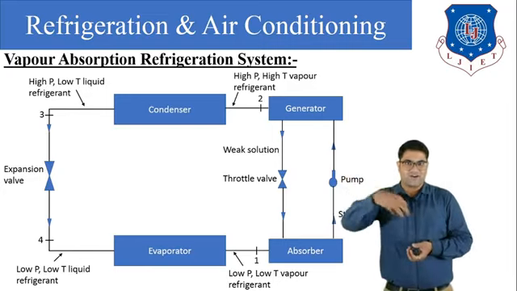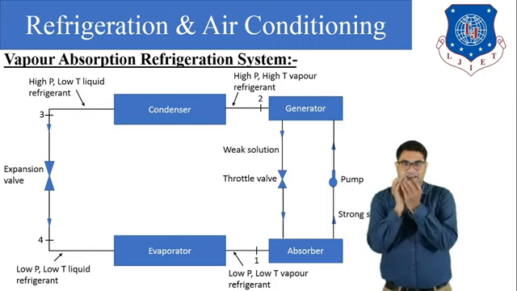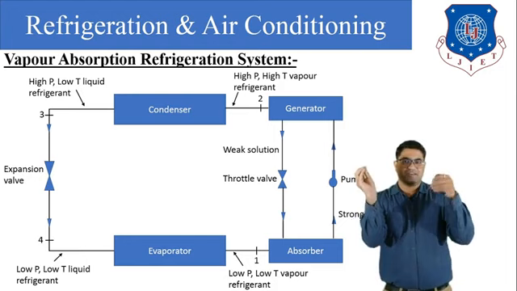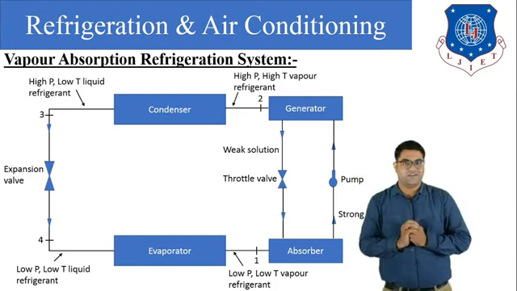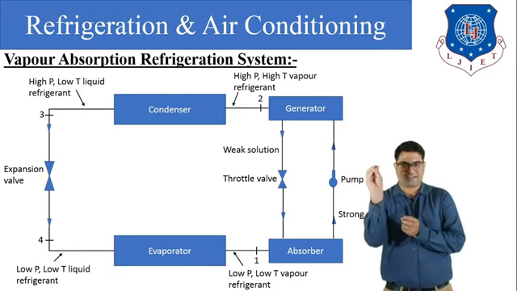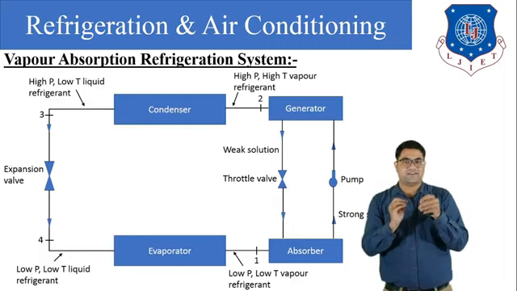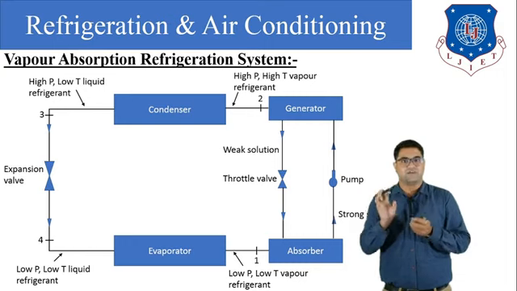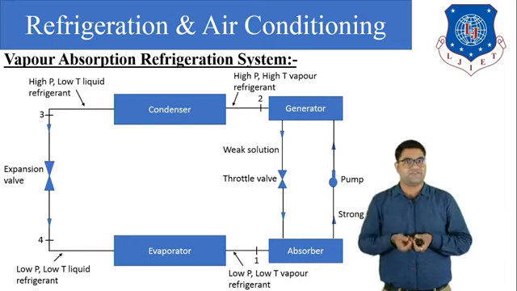So when the aqua ammonia solution gains the heat, the ammonia will vaporize and the H2O will remain in the liquid form, because the boiling points of ammonia and H2O are different.